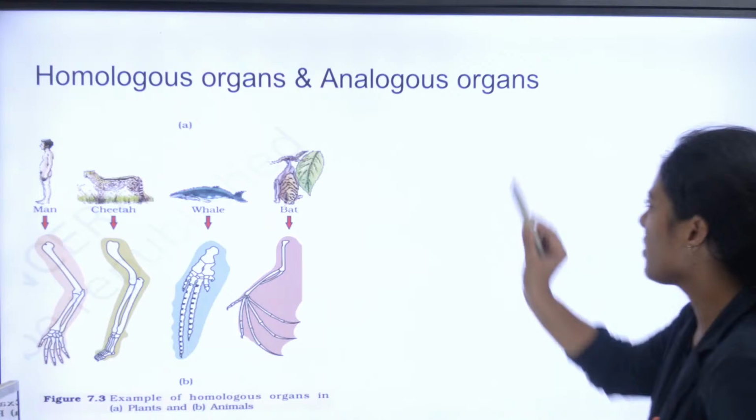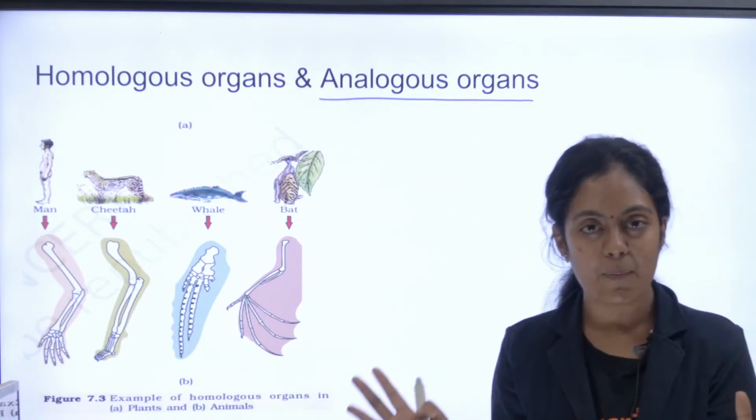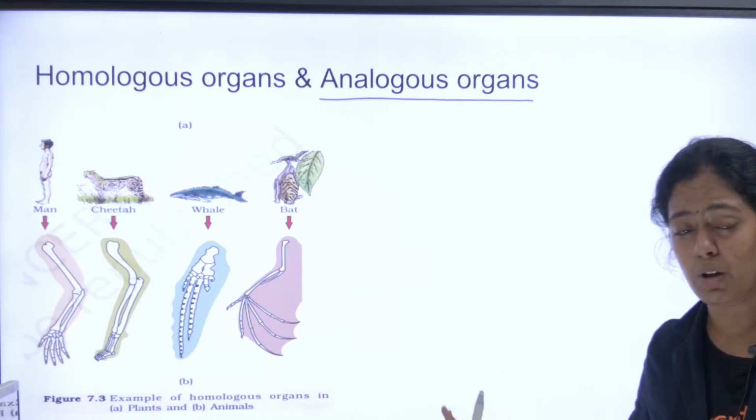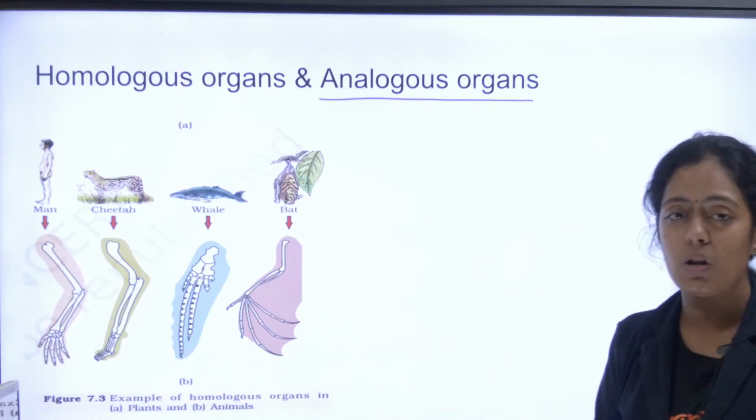I forgot to mention the homologous and analogous organ picture. They won't ask for this diagram either. Okay, this is again from your evolution. Can anyone tell me what is homologous organ and what is analogous organ?